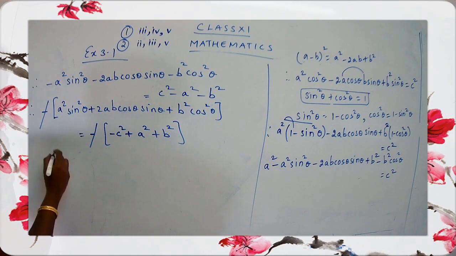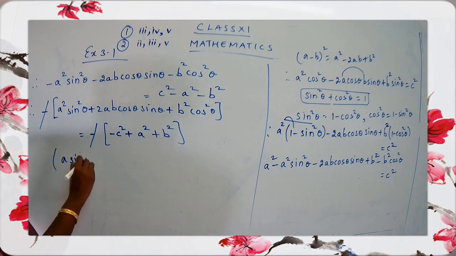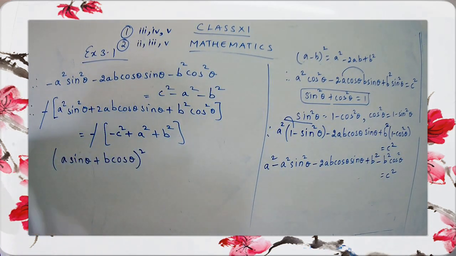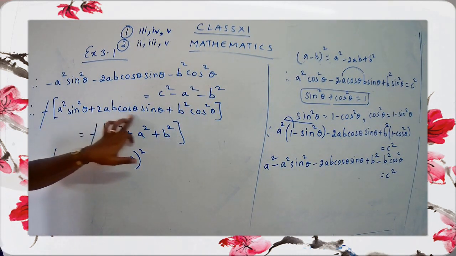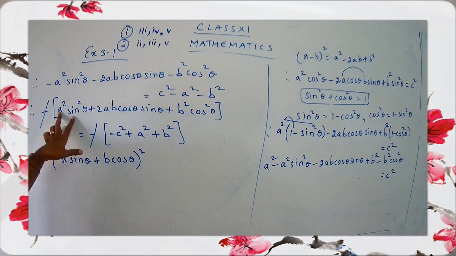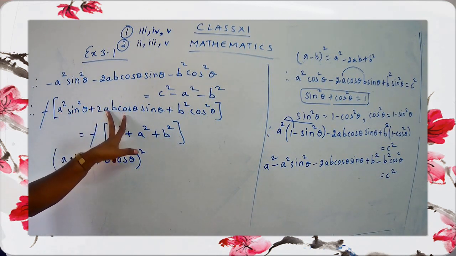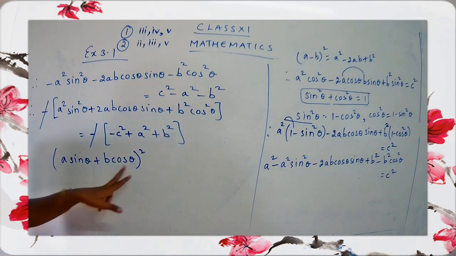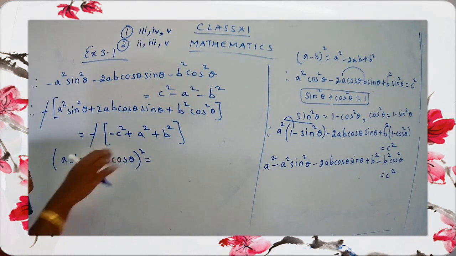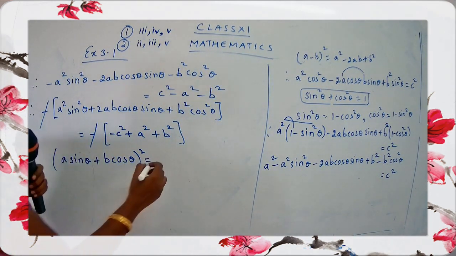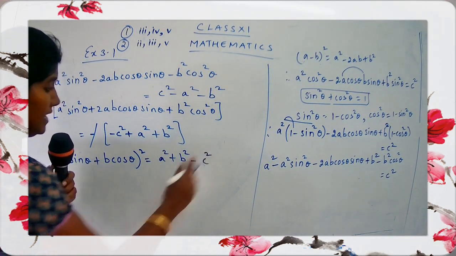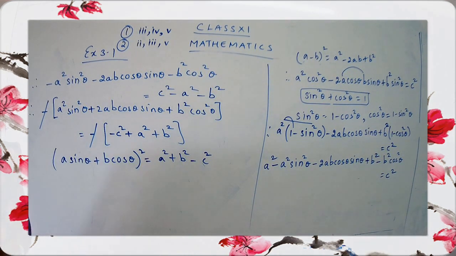So this is a sine theta plus b cos theta the whole square. Do you get here? A sine theta plus b cos theta the whole square. This is the expansion of a sine theta. Here you have a square. This is 2ab. This is b square. So a sine theta plus b cos theta the whole square is equal to, I'm just going to arrange in a proper way. I'll get a square plus b square minus c square. Yes. A square plus b square minus c square.